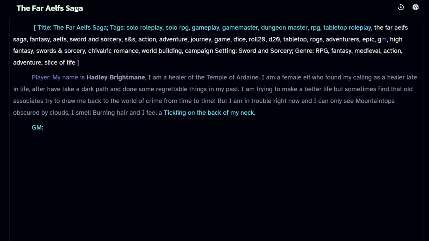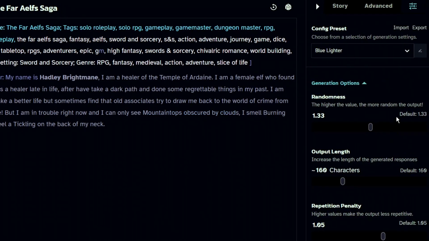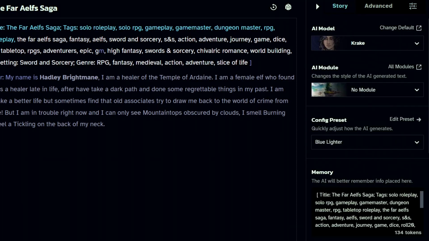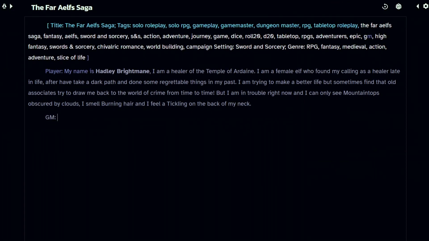We're still in the prompting stage. After a while, the model that I am using, which by the way, is the model available at the highest tier, Crake. However, the model at the lower tier, Uterp, can also be used as an AI GM as well. And my understanding is that it does a fairly good job. But I find Crake to be much more powerful and a lot better at producing a real GM experience. However, Crake needs a good amount of prompting before it can go off on its own.